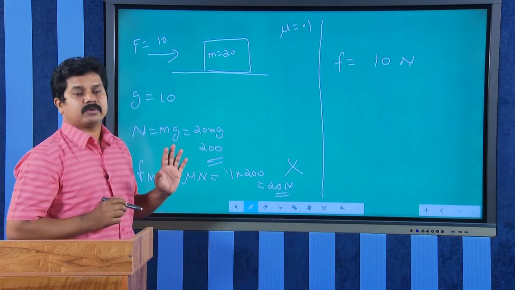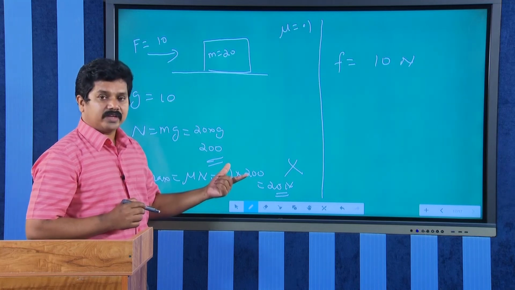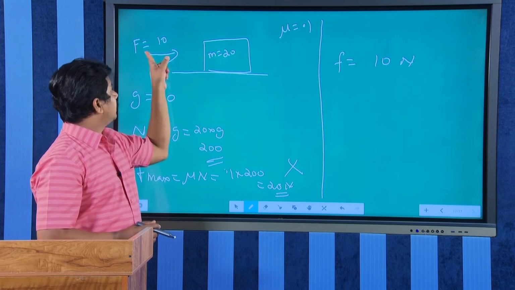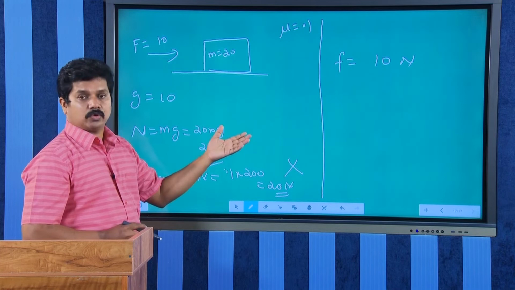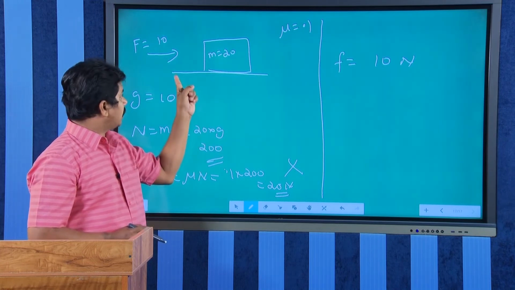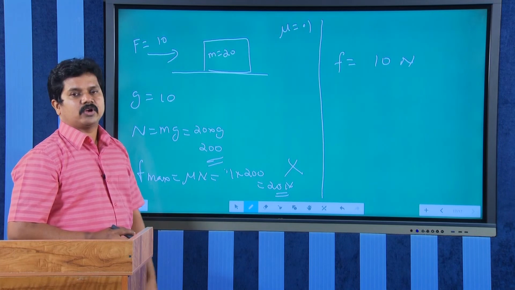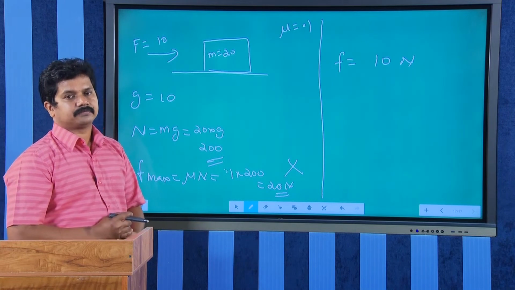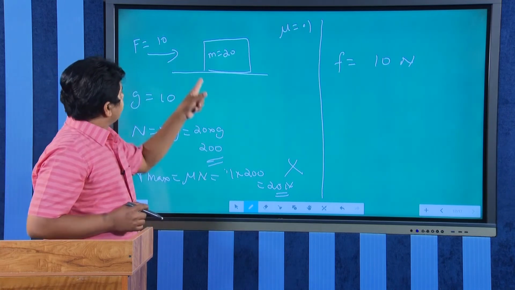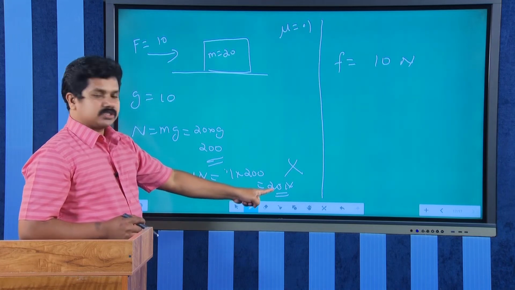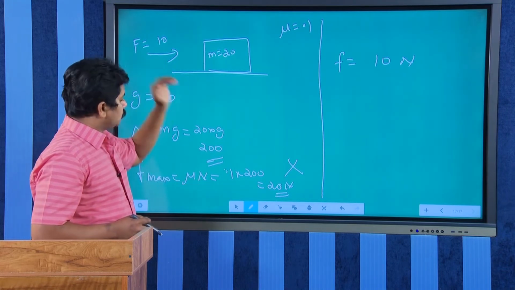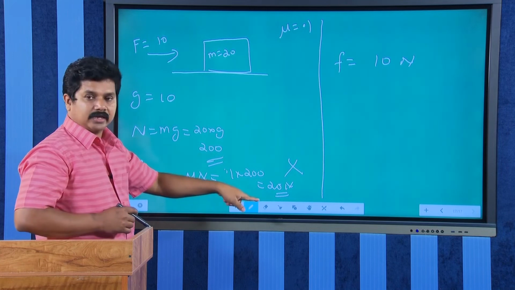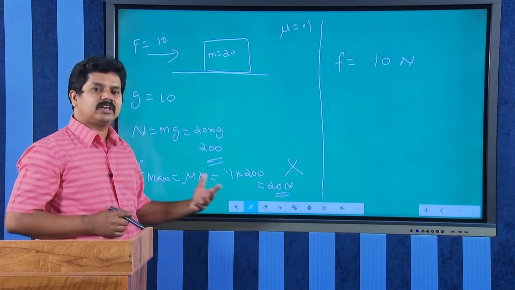This is the maximum possible friction. Here the block is not moving, so the frictional force is static friction, and static friction is 10 Newton. That static friction is equal to the applied force in magnitude. So, the block will not move. Acceleration is how much? 0, of course. Here the maximum possible value is 20. It means up to 20 Newton, if we increase the applied force to 20, there will not be any motion.